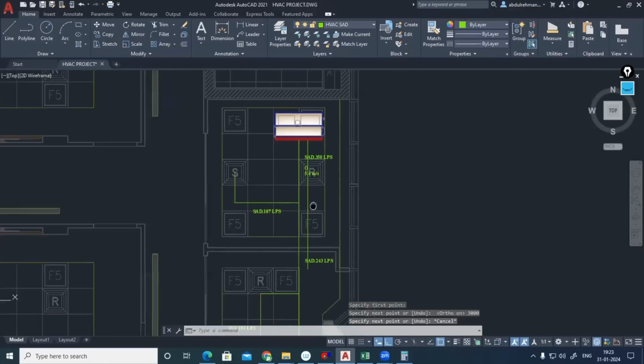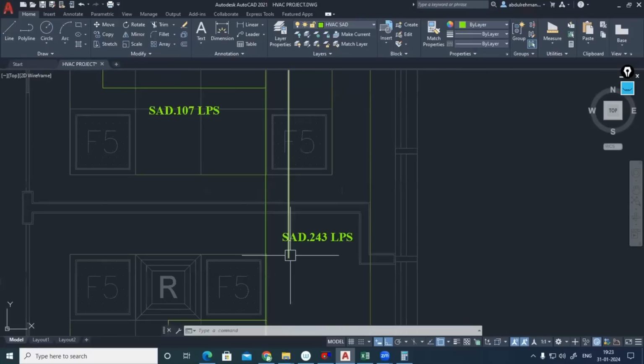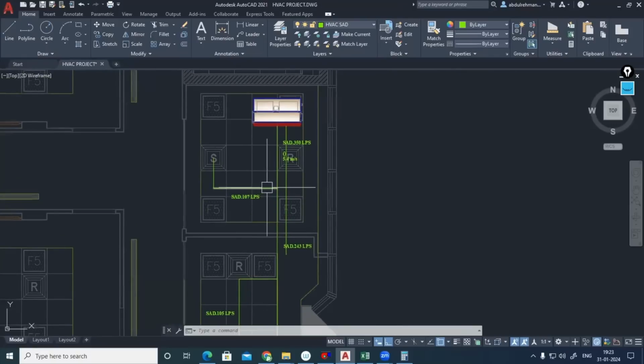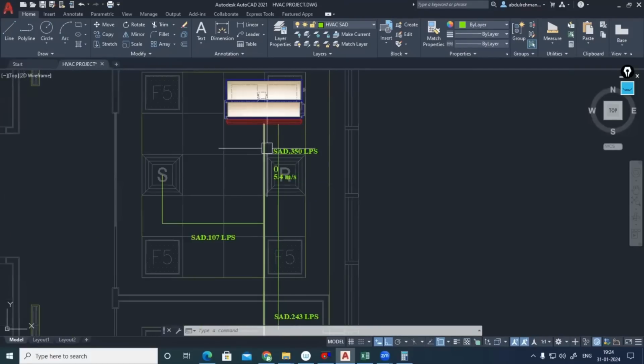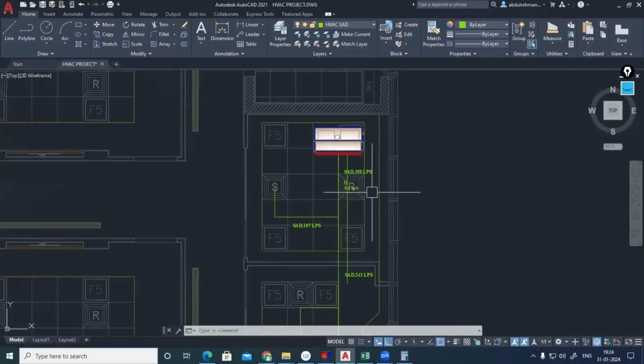If you are providing acoustic insulation up to this side, not only in the starting duct, in the second duct also we should consider the acoustic lining here. Suppose this is 2 meters, here we should provide 1 meter: 2 plus 1, 3 meters from the starting point. So from the starting point to here it is 3 meters, and up to this point we should provide it. So the acoustic insulation allowance has to be considered not only in the starting duct but here also. Okay, so 350 liters per second.